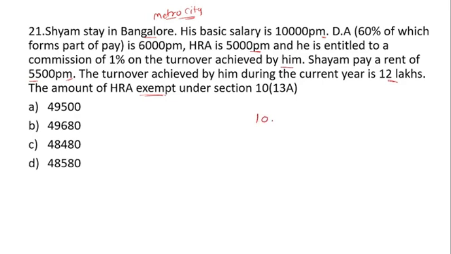That is 10,000 per month, multiplied by 12, so 12 lakh. Then 60% forms part of the payment. How do we calculate the salary? Salary is equal to basic salary plus DA plus commission.